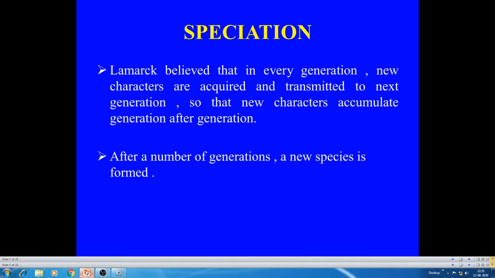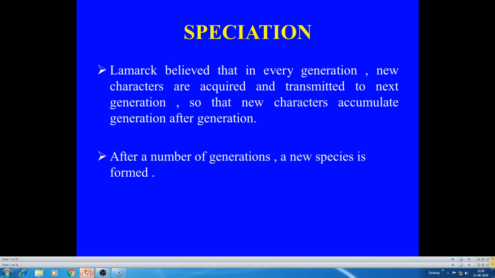Then it produces a new species. A new species may be originated. Lamarck believed that in every generation new characters are acquired and transmitted to the next generation, so that new characters accumulate generation after generation. After a number of generations, a new species is formed. This is the basic principle of this theory: new needs, use and disuse, acquired characters are inherited. Then finally, a new species is originated.